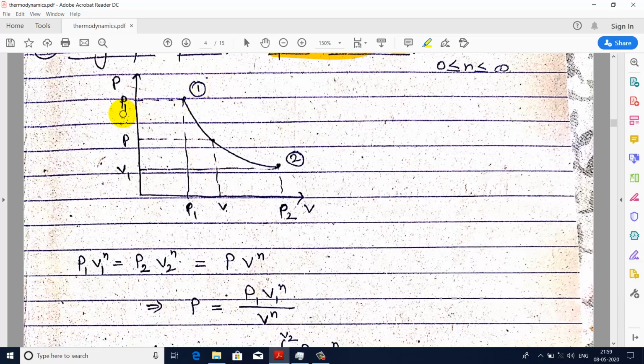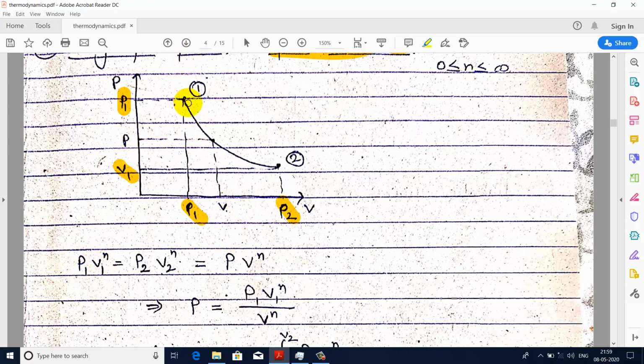At state 1, the pressure is P1 and volume is V1, and at state 2 the pressure is P2 and the volume is V2. I have made a mistake here: this should be P1, this should be P2, this should be V1, and this should be V2. So correct it.